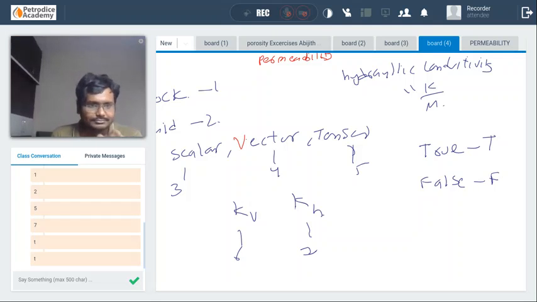The negative sign that is used in Darcy's law will be applicable to all the cases. Is it true or is it false? It is false. In normal well conditions, this particular one will not come into play. It depends upon the reference point.